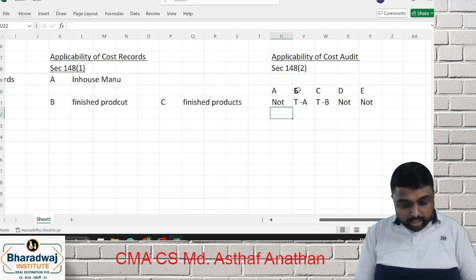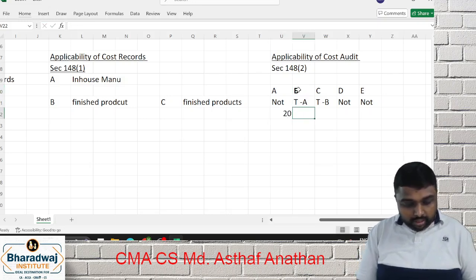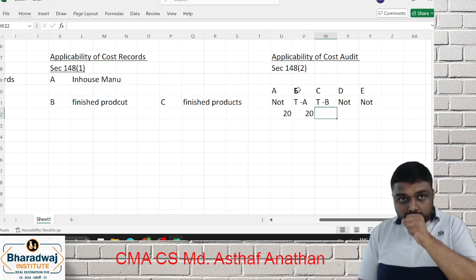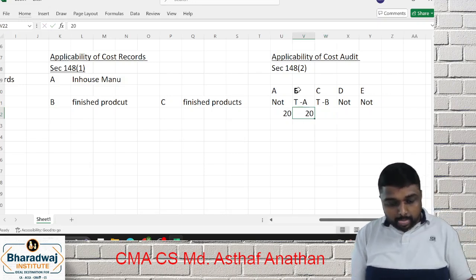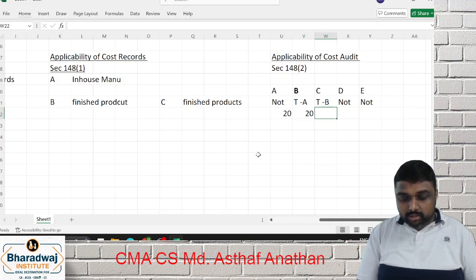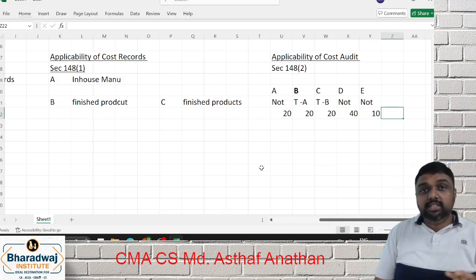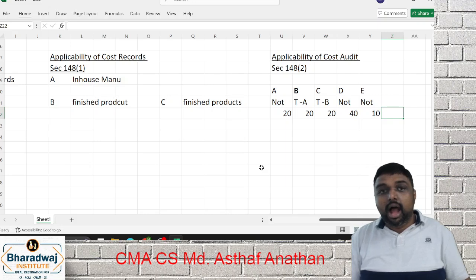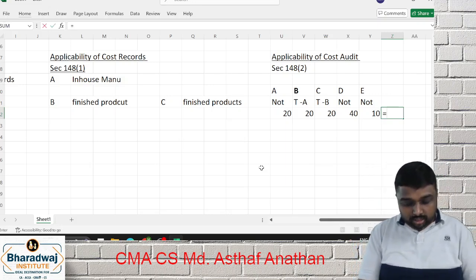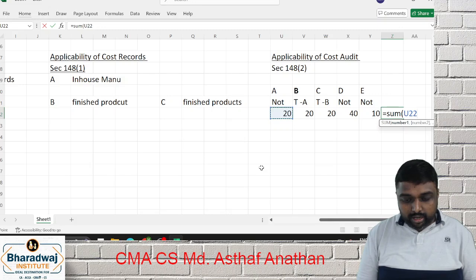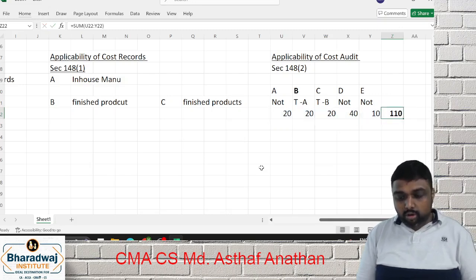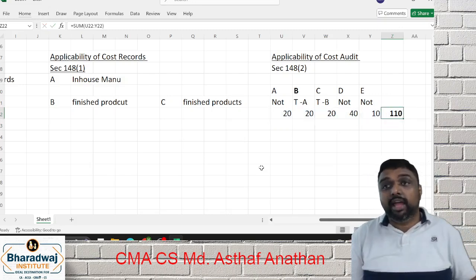Here it is 20, here 20, here another 20, here 40, here 10. I've just taken some numbers. What is the aggregate turnover of all the products, my dear friends? It is 110.